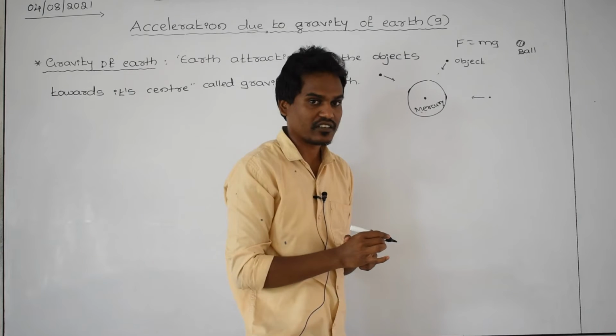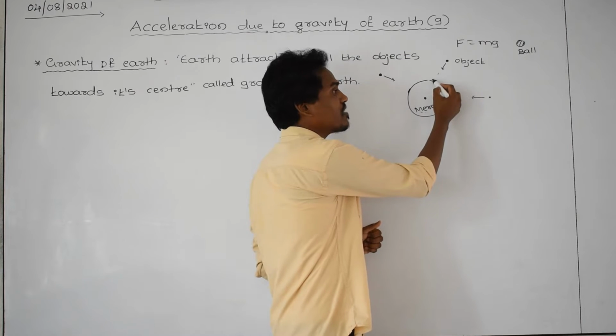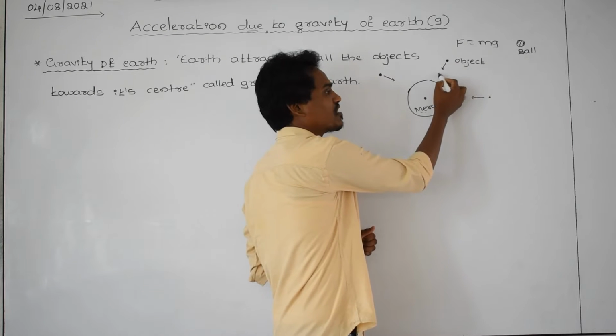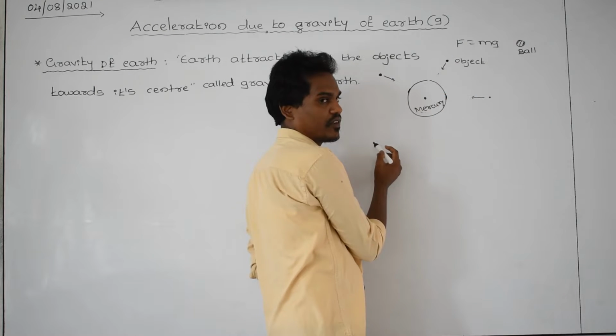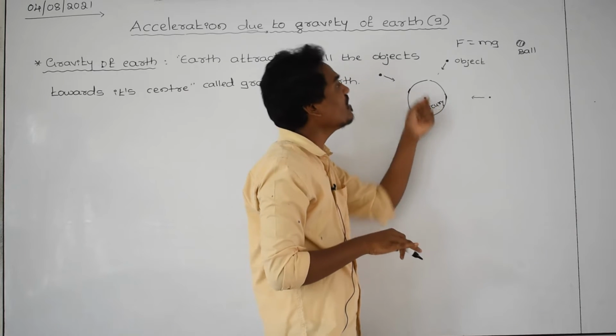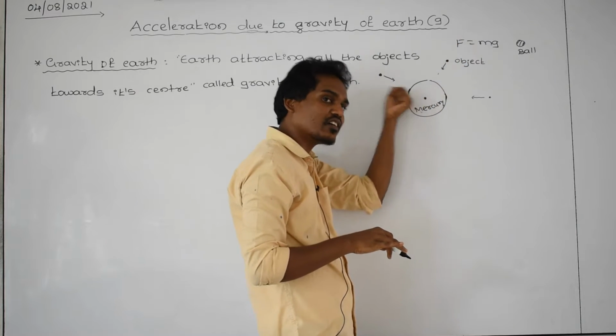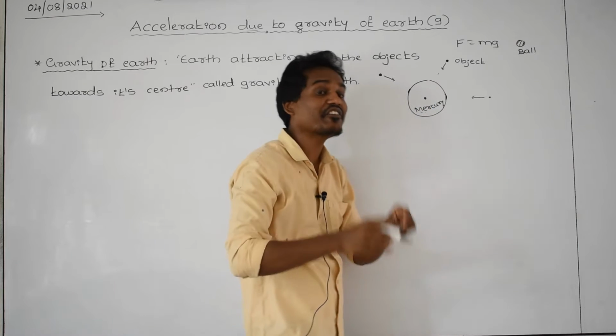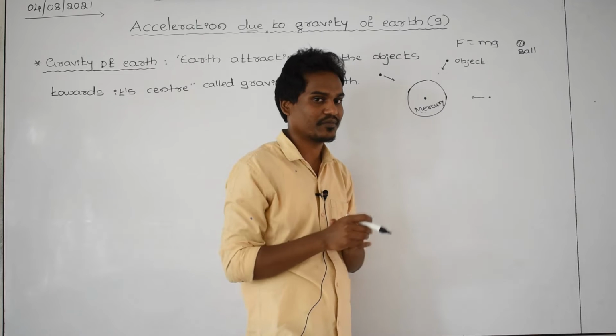This is a different planet. From the surface of Mercury, take one object and leave it here, then it is accelerating towards the center of Mercury. Then Mercury also has the capacity to attract a body towards its center. That property of Mercury is called the gravity of Mercury.